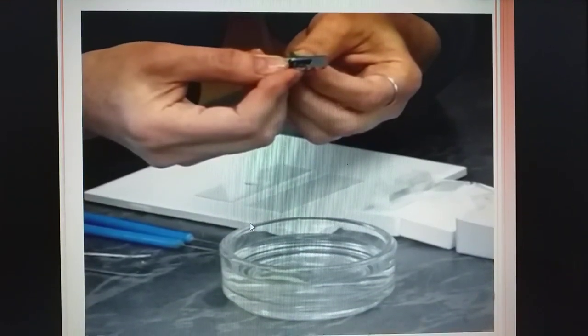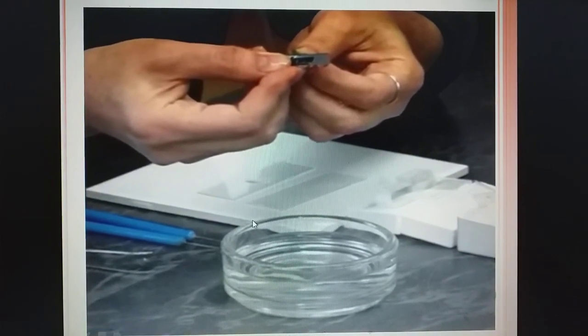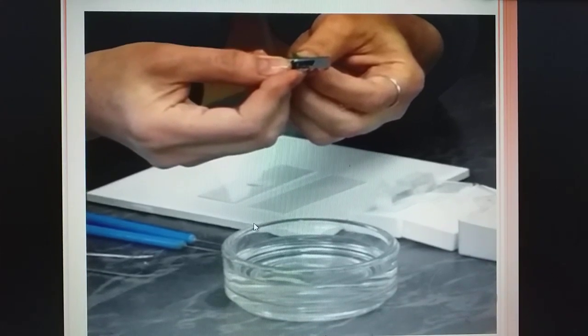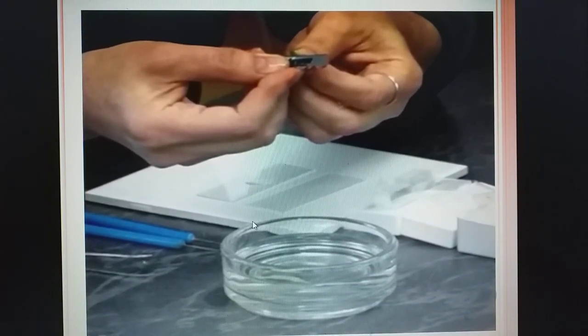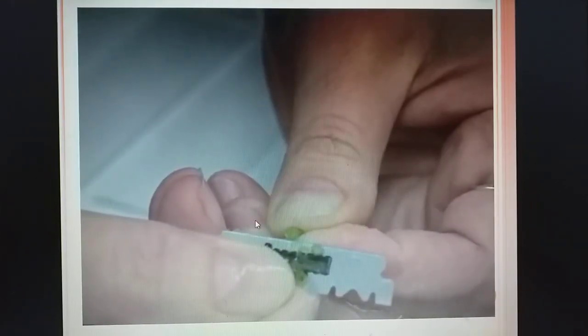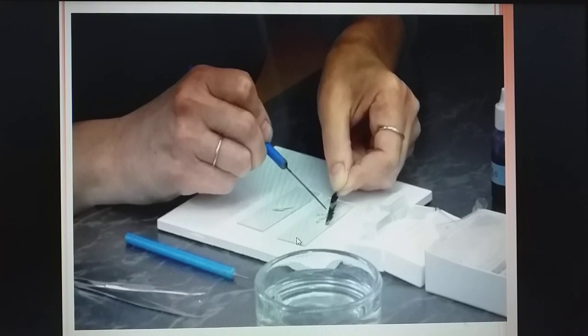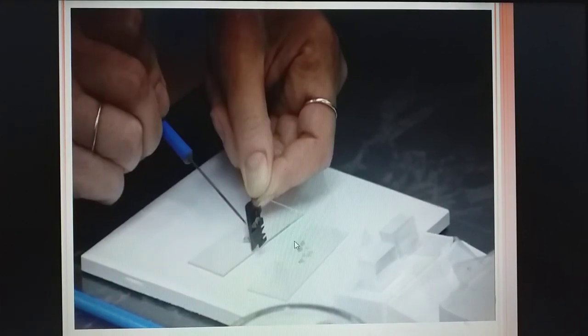Now the next topic that you have to study is activity 6.2. In that you have to see the permanent tissue under the microscope. For this, we have to take a soft stem of a plant and cut it with the help of a blade. A very fine section we have to cut with the help of the blade. Now transfer it onto the glass slide. Very carefully, with the help of the needle, you have to transfer it onto the glass slide.